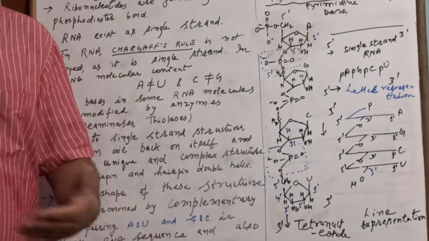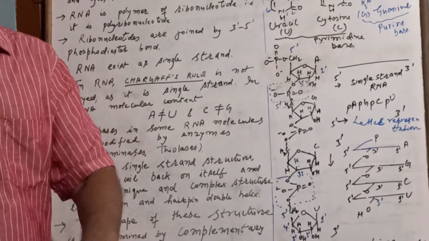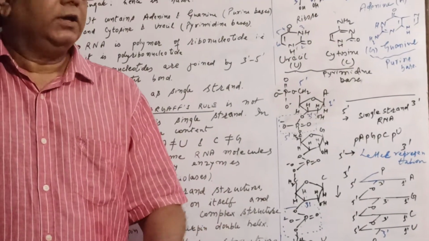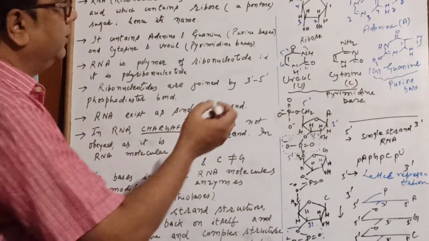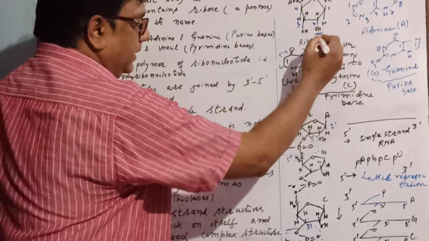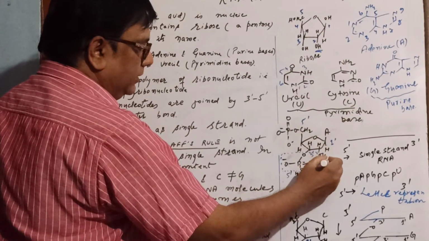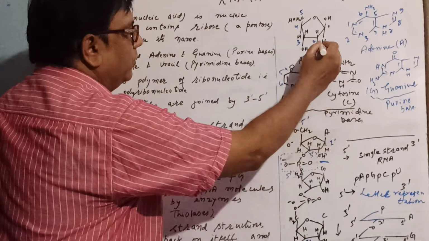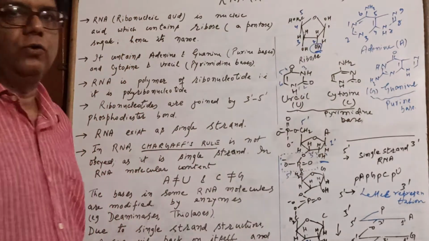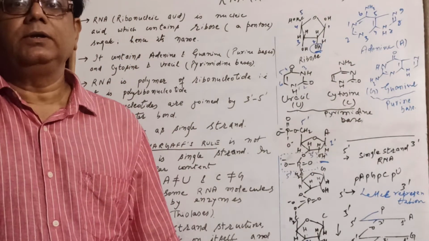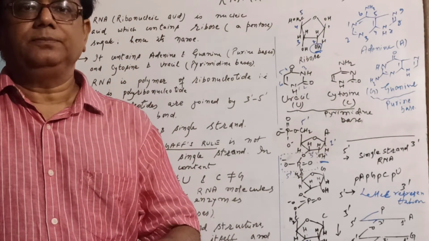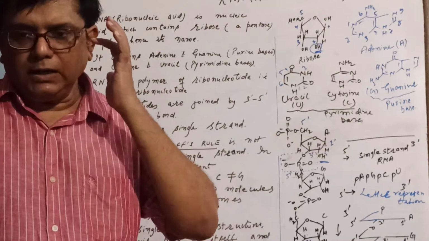That is, DNA does not undergo alkali hydrolysis. Now, what is the reason? The reason is, you can see here, in RNA you have a free OH group at the 2' position. This is the reason that RNA undergoes alkali hydrolysis.